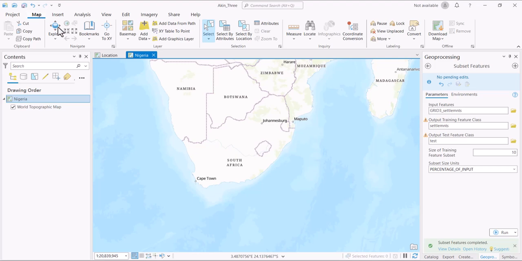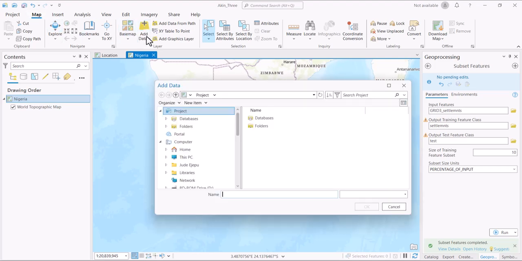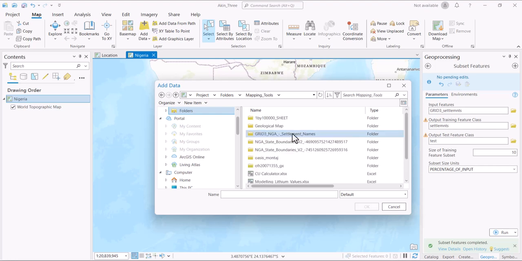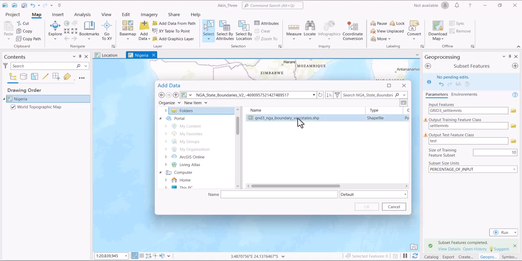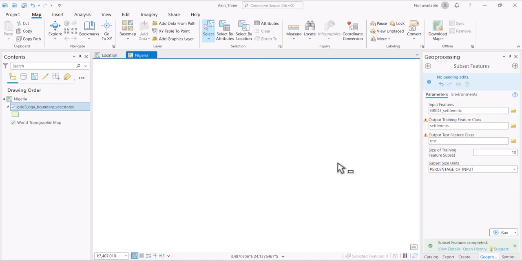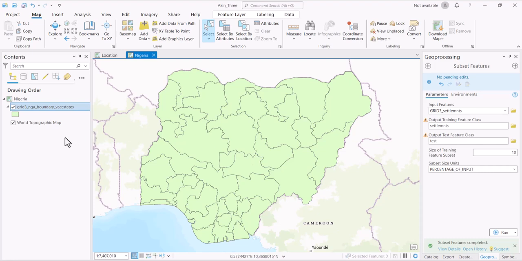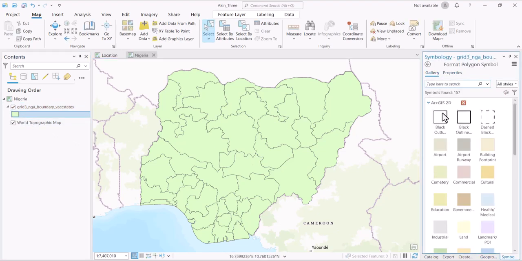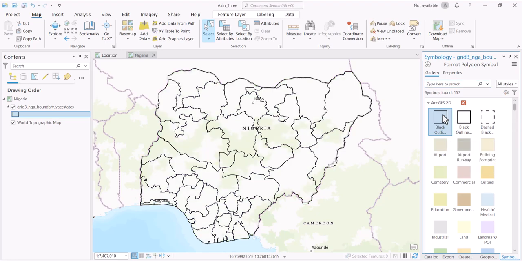We go to add data, and we are in our folder. We have the mapping tools folder. We have the Nigeria. Of course, like I said, I'm going to send you some of these shapefiles that you're going to use. Again, let us click on this place and choose this as a profile. And so this is Nigeria.